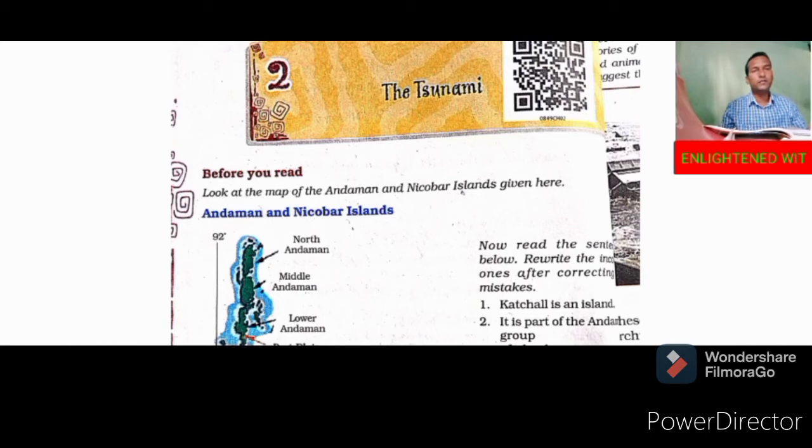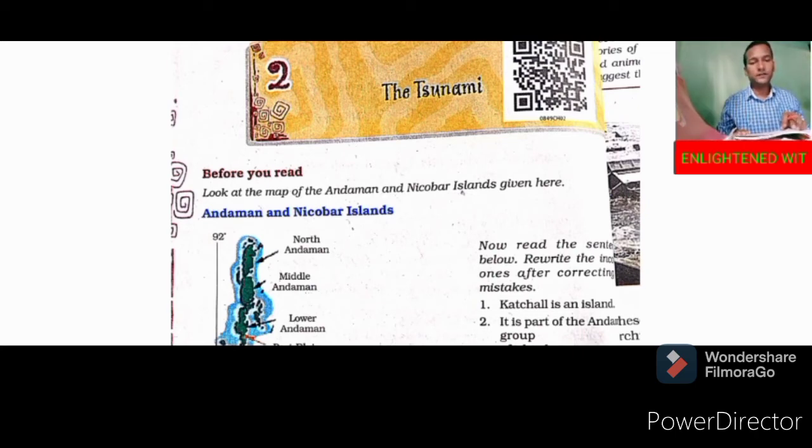But what happened? After that, he never saw them again. His wife was also swept away. That means she was carried away with the waves. Only the three other children who came with him were safe. Swept away means removed, destroyed, flowed away.